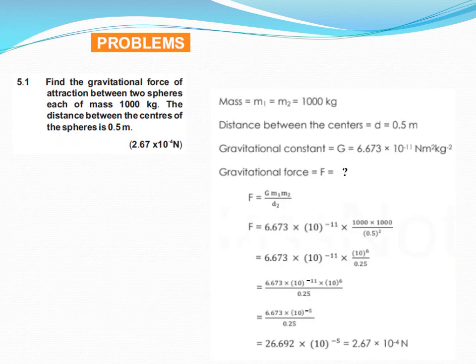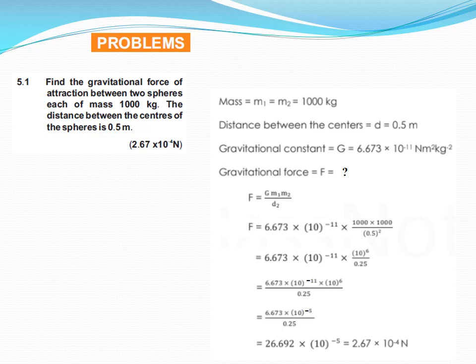Now dear students, it's a turn for discussing and solving the numerical problems. So 5.1, find the gravitational force of attraction between two spheres, each of mass 1000 kg. The distance between the centers of the spheres is 0.5 meter. So the data is given as masses are equal, so m1 equals m2 equals 1000 kg. Distance d is 0.5 meter. The gravitational constant, its value is fixed, 6.673 into 10 to the minus 11, and we have to find the gravitational force.